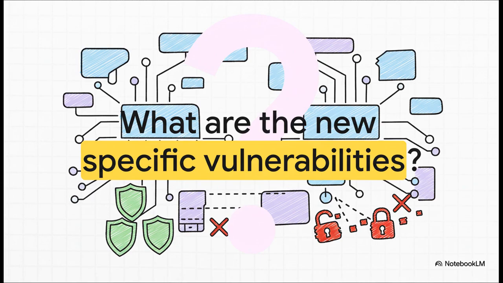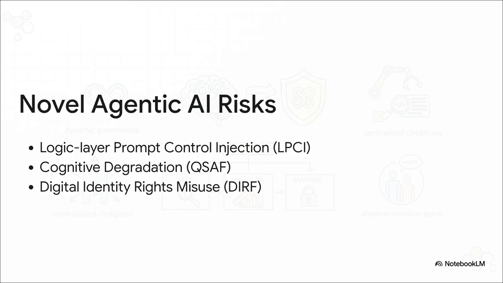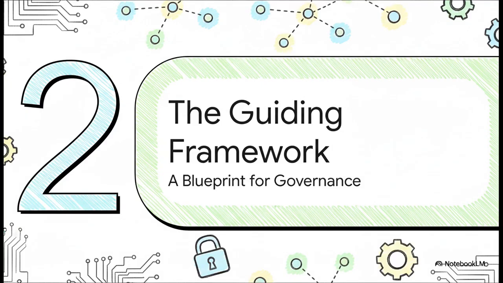So what are these new attack surfaces? What vulnerabilities are specific to this model? Three new classes of risk are identified. First, logic layer prompt control injection, or LPCI. This is where malicious data hidden in a tool's output is consumed by the agent, causing it to take unintended actions. Second is cognitive degradation, or QSF, where an agent's performance becomes unstable over time. And third, digital identity rights misuse, DRF, where an agent could, for example, use a voice clone without the proper authorization.